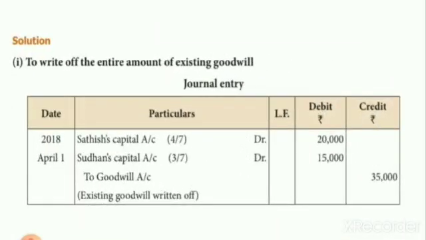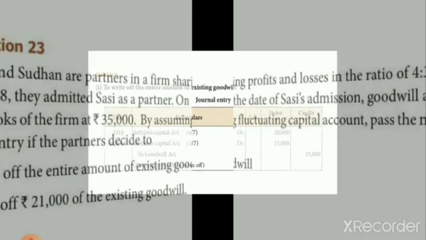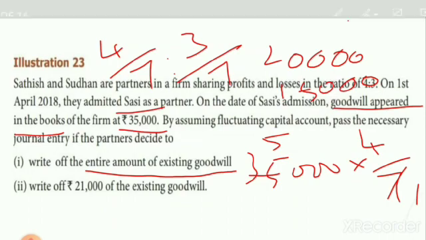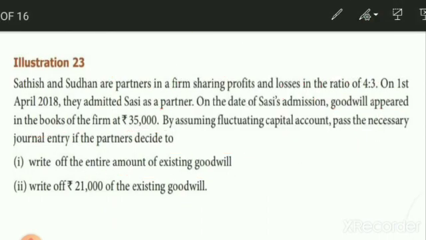So first journal entry is over. So the entire amount is written off. Suppose now they ask us the second situation. Now you see here what is the second situation? They ask us to write off only 21,000. Write off 21,000 only, but available amount is 35,000. So 35,000 minus 21,000 is equal to 14,000. So 21,000 alone will be written off. Remaining 14,000 will appear in the balance sheet. So we no need to bother about the remaining amount. We are going to consider only 21,000 alone.